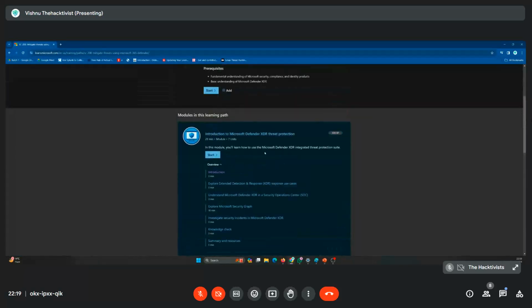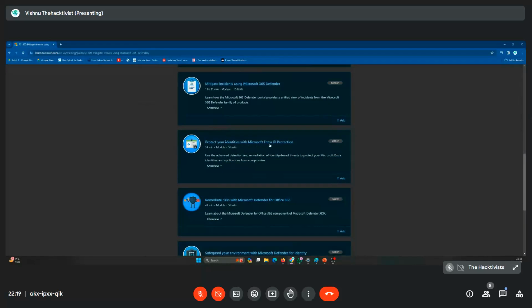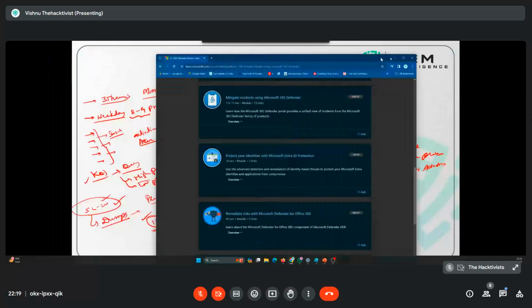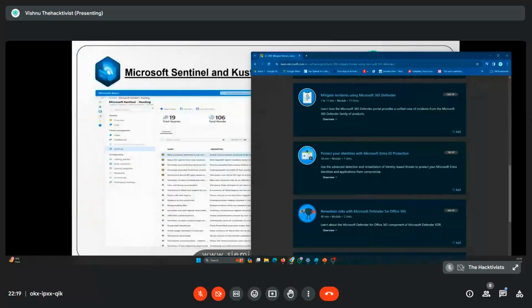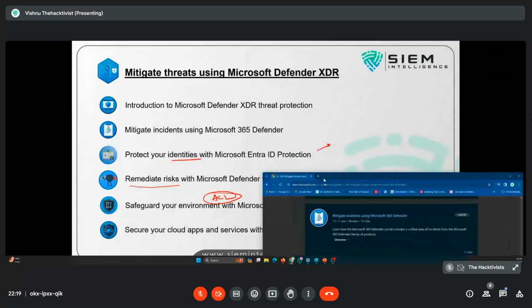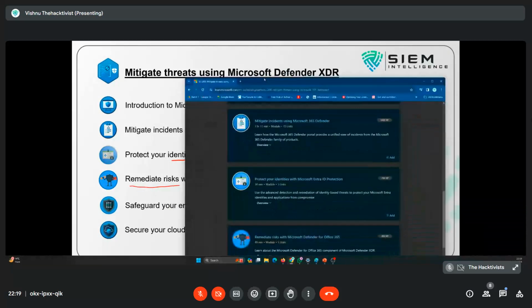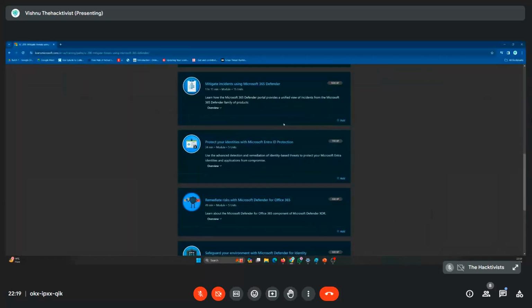So now this is XDR protection. There is an exclusive protection for identity, which is Microsoft Identity Protection. So I covered that. Yeah, that is Entra ID, right? See, if you see here, I covered that. Yeah, that's fine. I'm talking about Defender for Identity, right? Defender for Identity is part and parcel of your Defender itself, Microsoft Defender XDR.